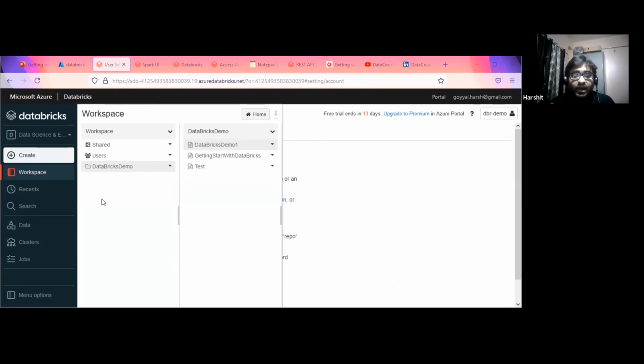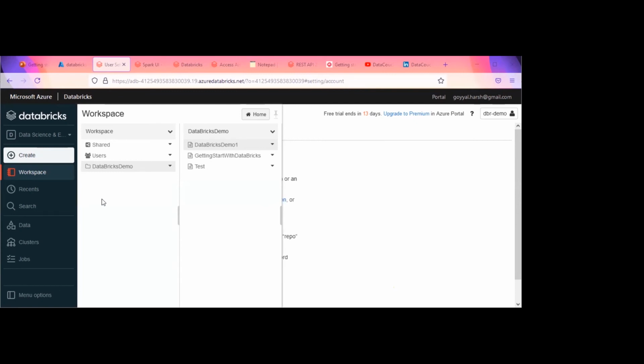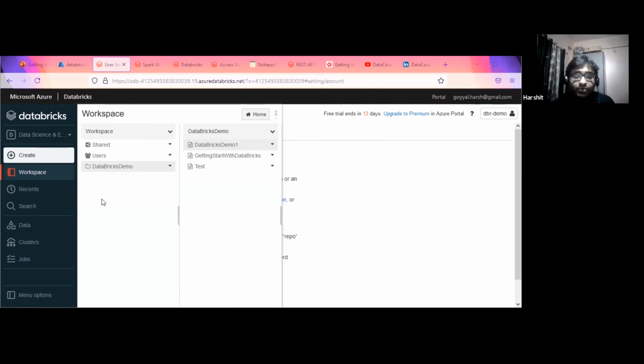Once one data flow activity completes, that cluster instance goes down, and when it reaches the second one, it starts a new cluster behind the scenes. We can't see that, it is abstracted from us, but that's the problem with ADF data flows. For every data flow activity, it starts a cluster and closes it, while in Databricks this is not the case.